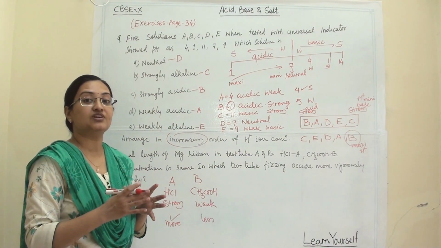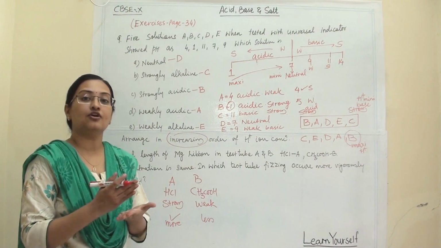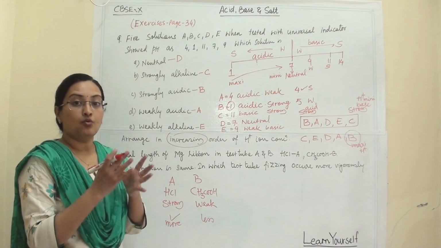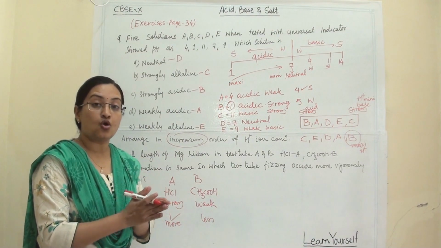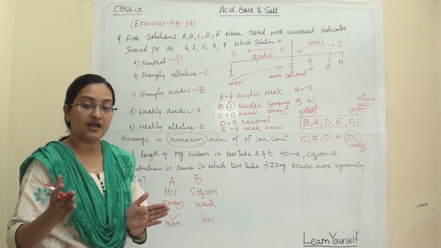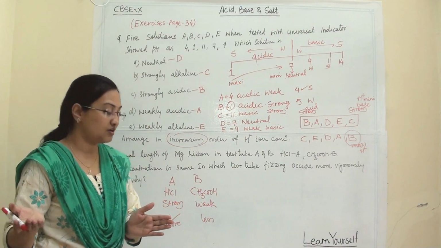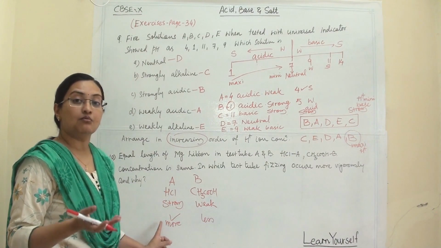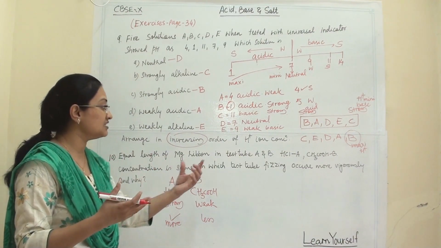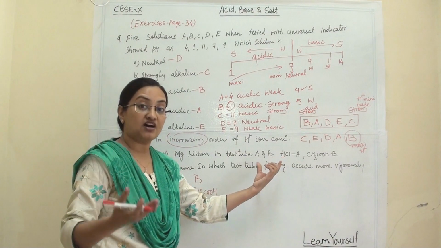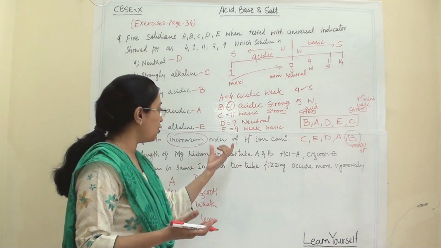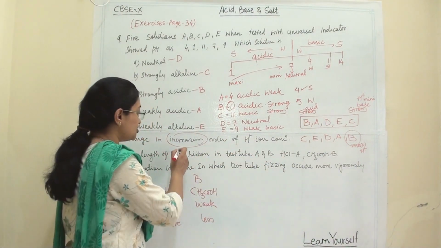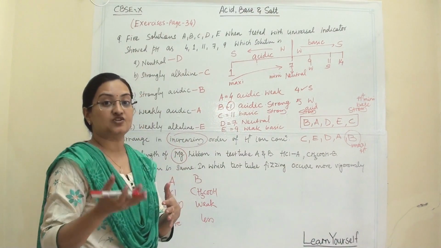This concept we have learnt in strength of acid base solutions. Strong acids dissociate more and give us more H plus ions. If we get more H plus ions, the reaction will become faster and easier, and more magnesium will react with H plus.